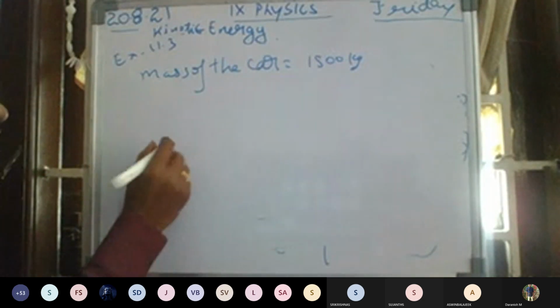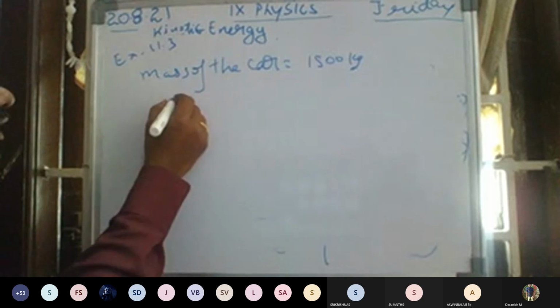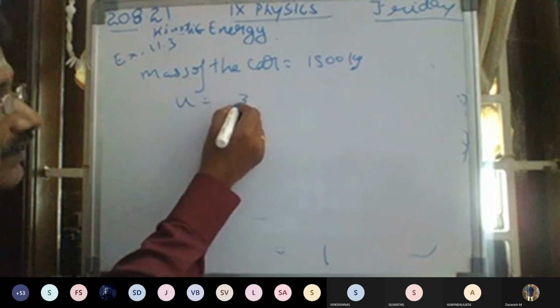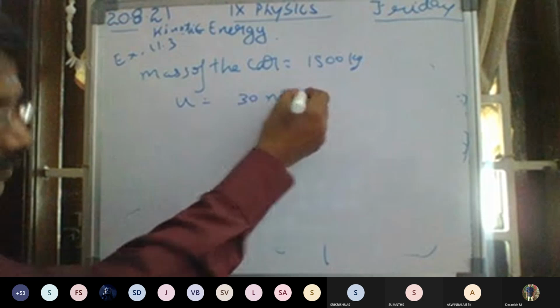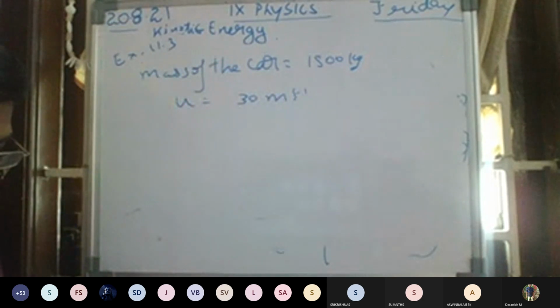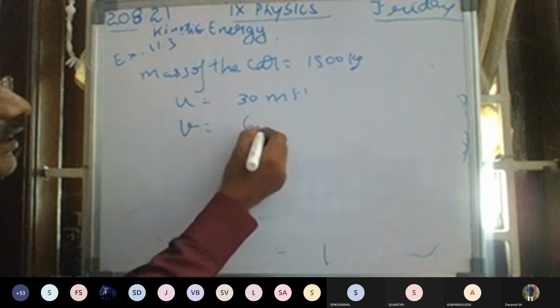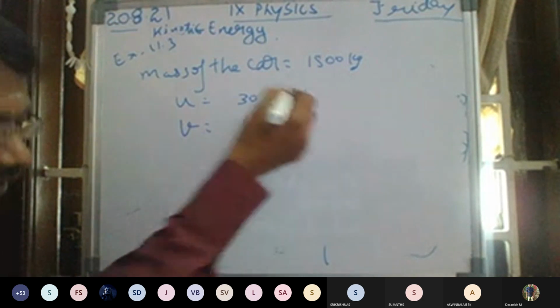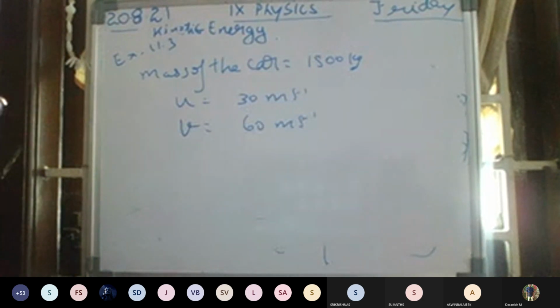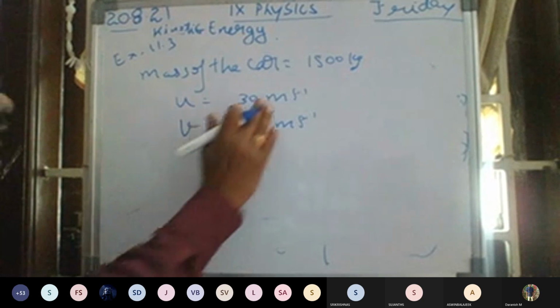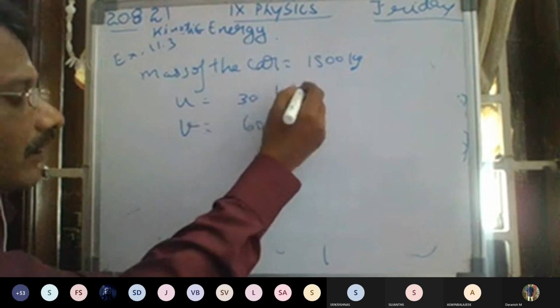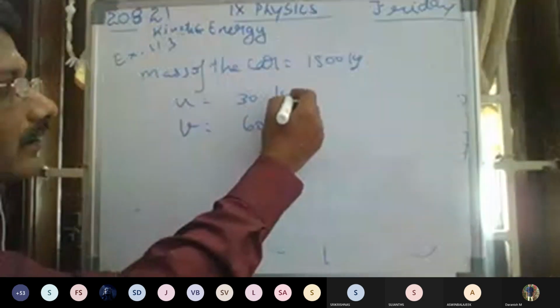Okay. First of all, the car is moving at initial velocity u is equal to 30, and final velocity of the car v is equal to 60. Here it is not given in meter per second. It is given in kilometer per hour.